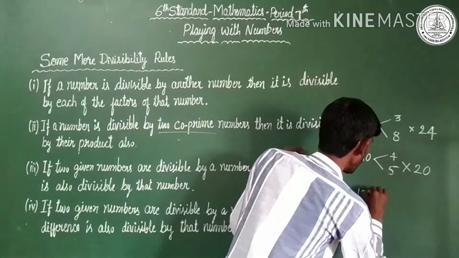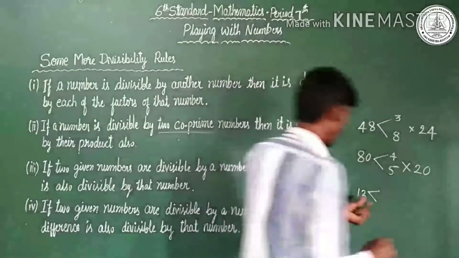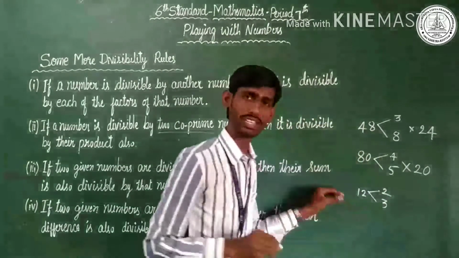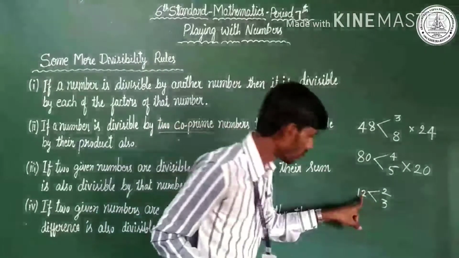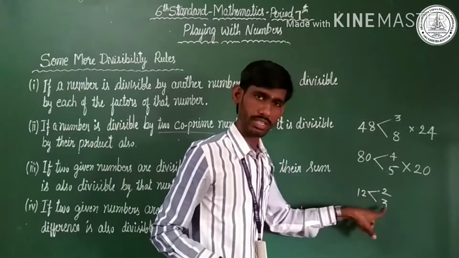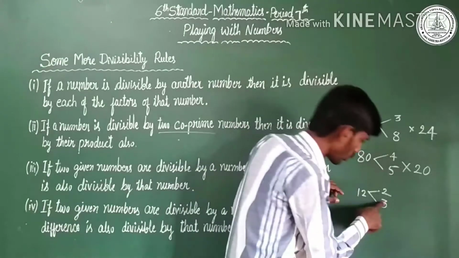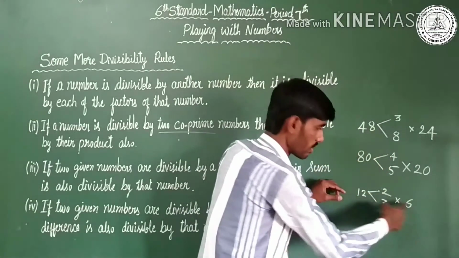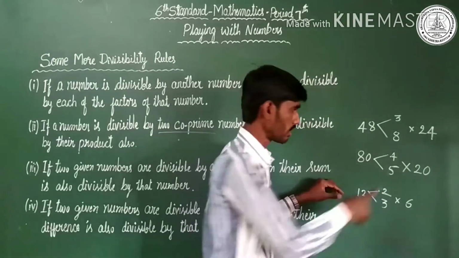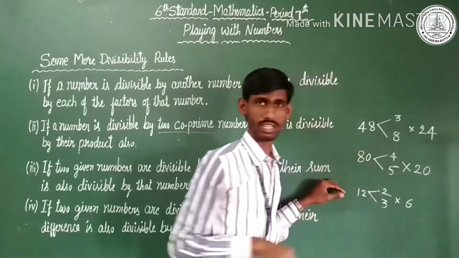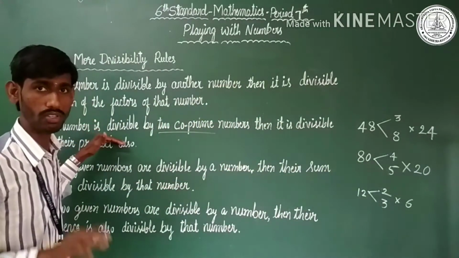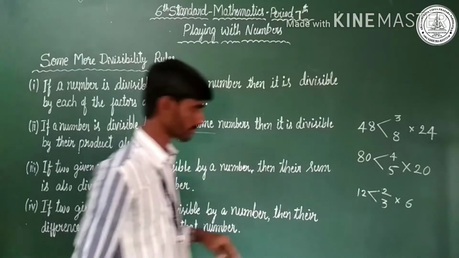12. Which are the co-prime numbers dividing 12? 2 and 3 are co-prime numbers. 12 is divisible by 2 and by 3. What is the product of 2 and 3? It is 6. 6 also divides 12. 6 times 2 is 12. So this is the explanation about the second rule.